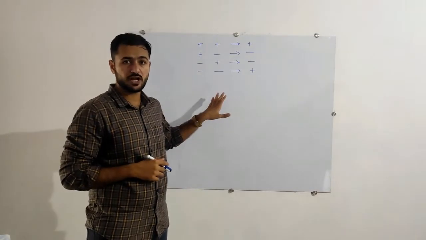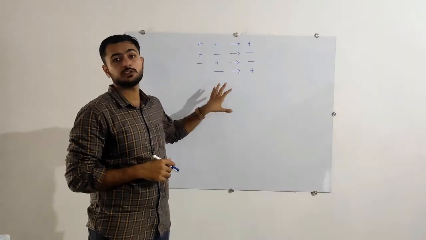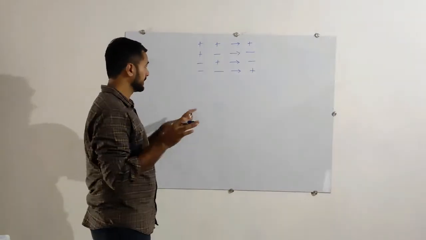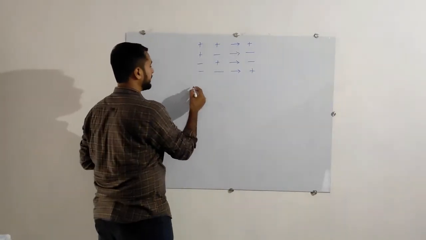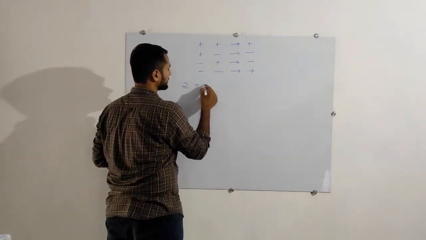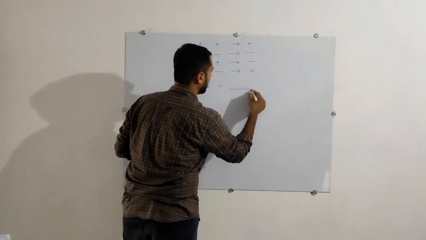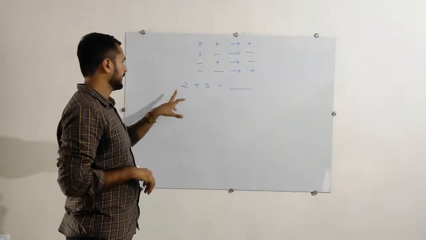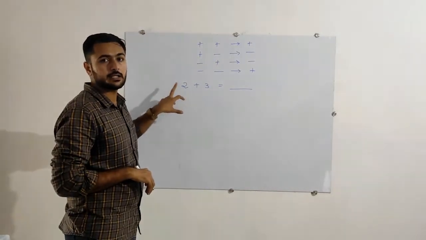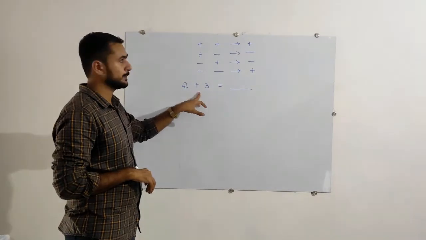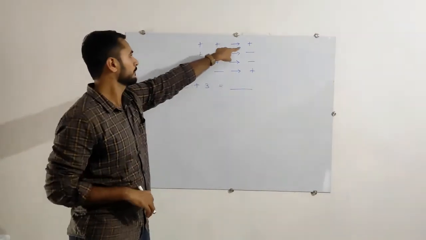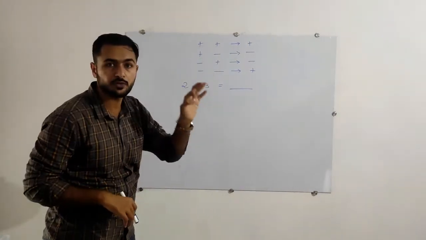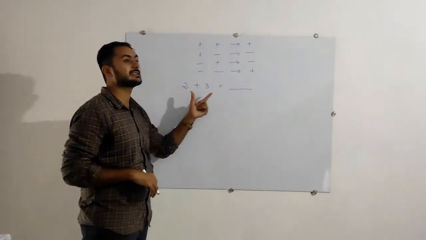Now see here for this chart, where we will use it for addition and subtraction. How will we use it? First of all, we will just do it for the integers. Suppose I am doing 2 plus 3, and what is the answer? To find the answer, first of all I will look at this chart. Here for the 2, which sign is there? Plus. As well as for 3, that is plus. It means plus plus gives plus. So we got the plus. It means we will do addition. So 2 plus 3 is 5.